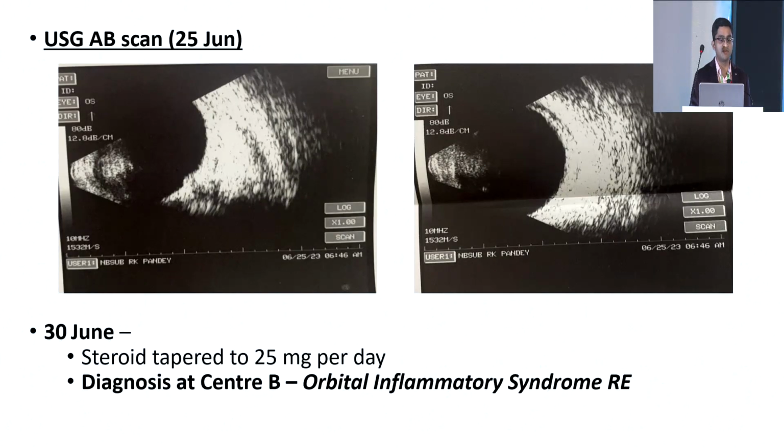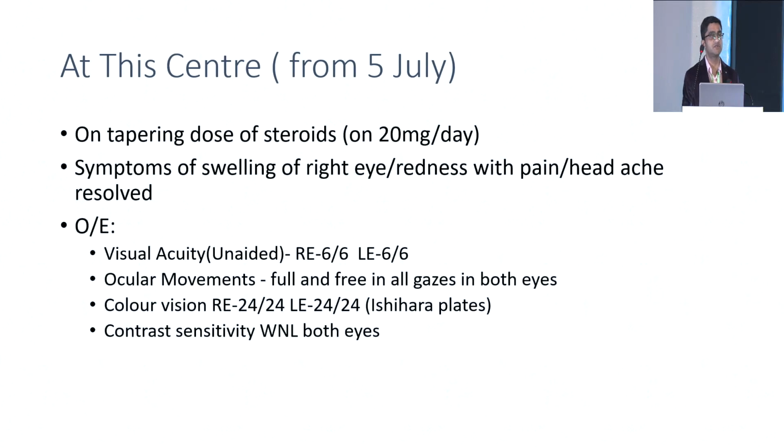This was the ultrasound AB scan, which showed disc edema and subtenon fluid collection, suggestive of posterior scleritis. The diagnosis was orbital inflammatory syndrome. When she presented to our center, she was already on a tapering dose of steroids, and the symptoms had resolved. Ocular examination revealed 6/6 vision in both eyes unaided. Ocular movements were full and free in all directions and gazes in both eyes.